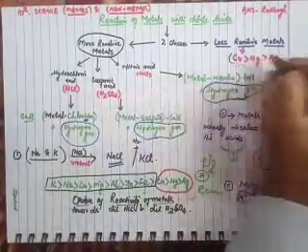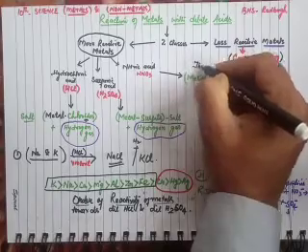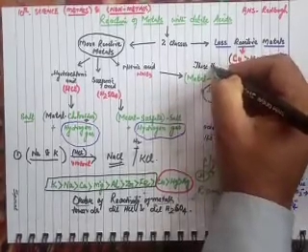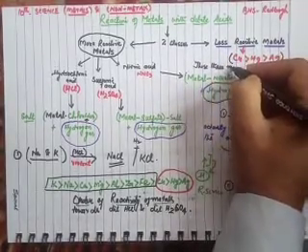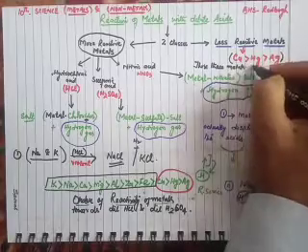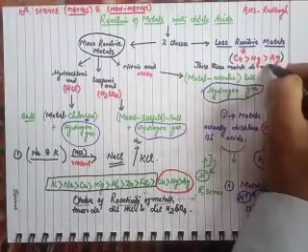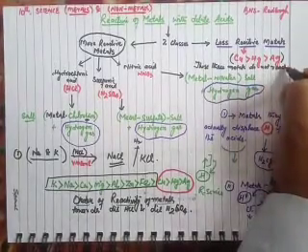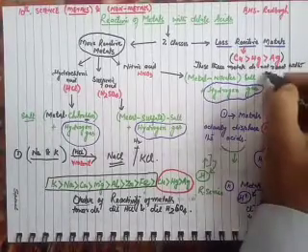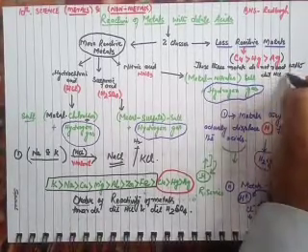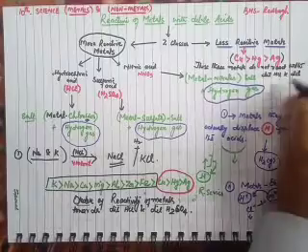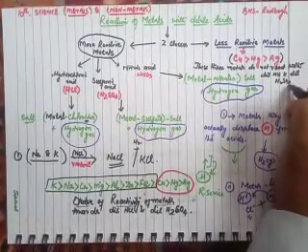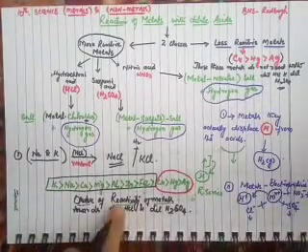So these three metals do not react with dilute HCl or dilute H2SO4. So this is the order of reactivity.